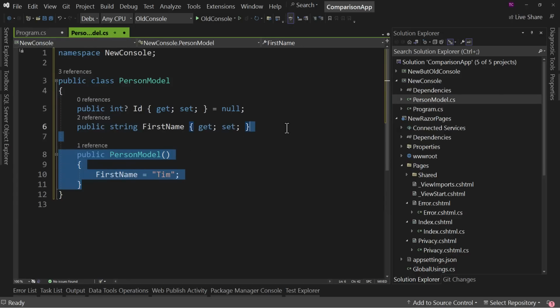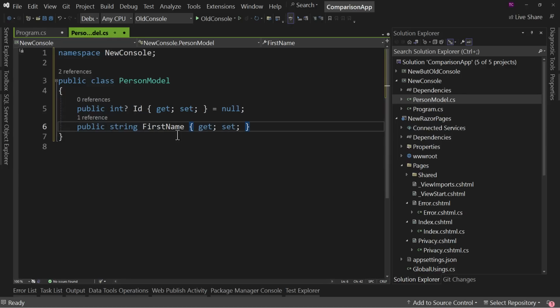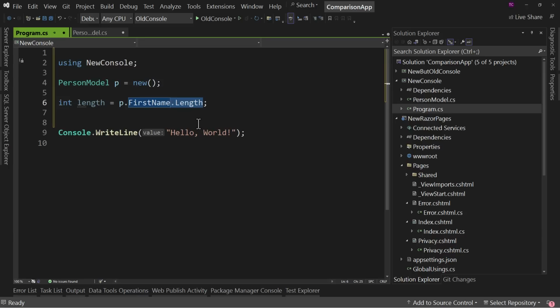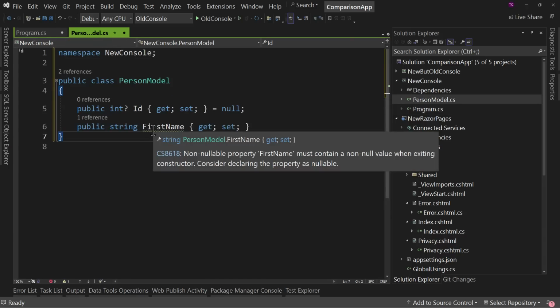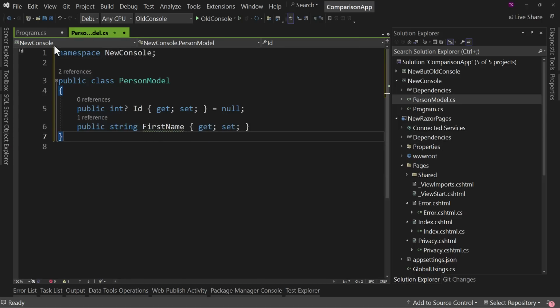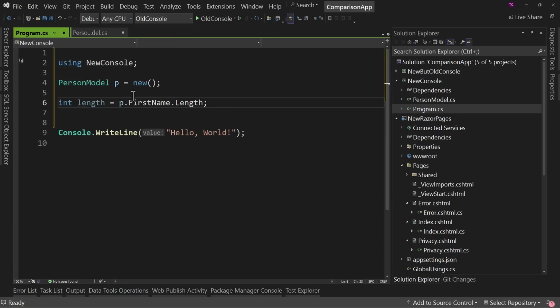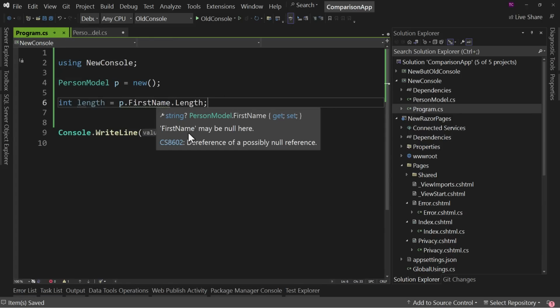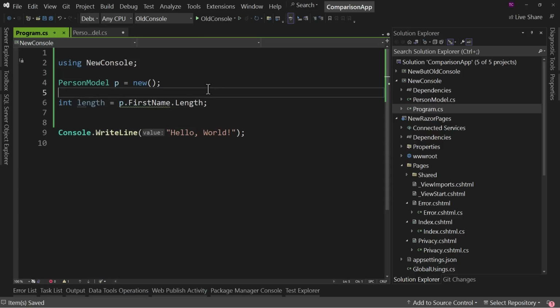Whereas when I am unsure about things, when I'm uncertain, and I say, well, I haven't declared, but this should probably not be null, it's going to say, well, then I'm going to warn you over here because this should not be null. You've not said it can contain a null value. But if I say, well, yes, it can contain a null value, well, now it communicates over here and says, hey, you got a problem. Once it updates, you got a problem because FirstName might be null here. So it's telling you, hey, let's be clear about when you're going to use null and when you're not. And if you're clear about it, then I can tell you when you're making a mistake.